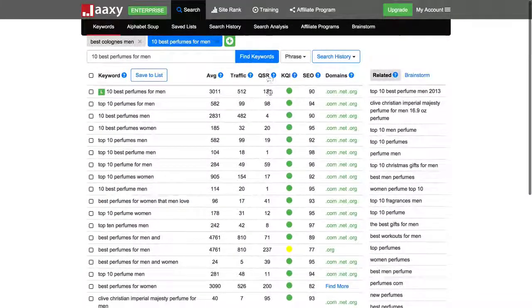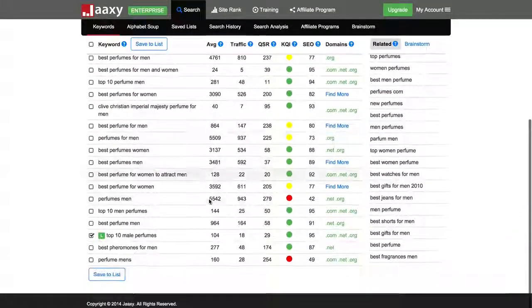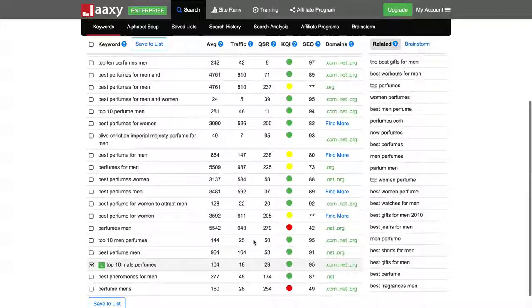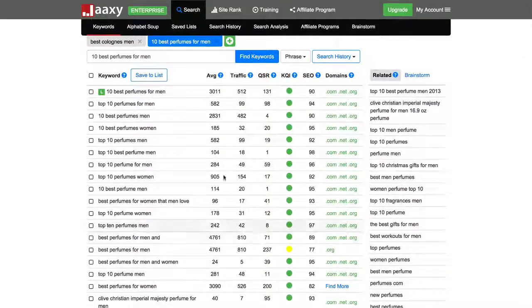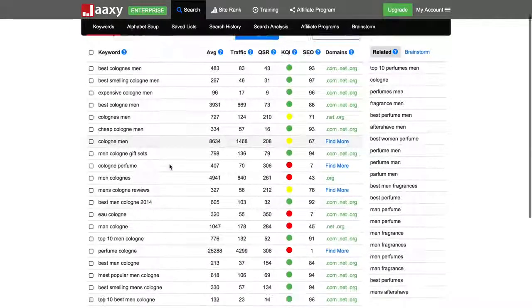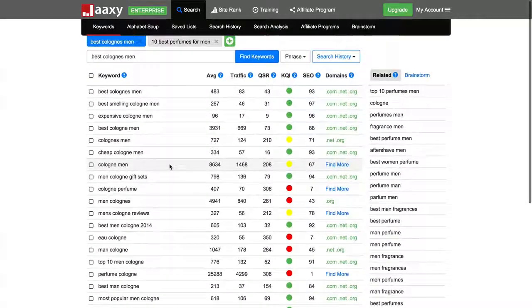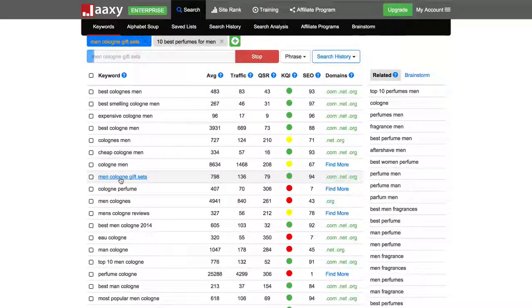So I've added 2 keyword lists that are excellent. They have low QSR and they get pretty good traffic as well. So these definitely fit my criteria, and those are quality keywords. So what I could do is do research on another keyword here. I could do men cologne gift sets, and I could expand my research into that as well.